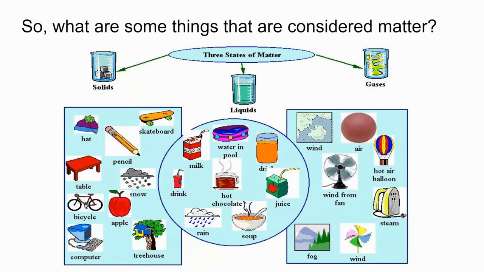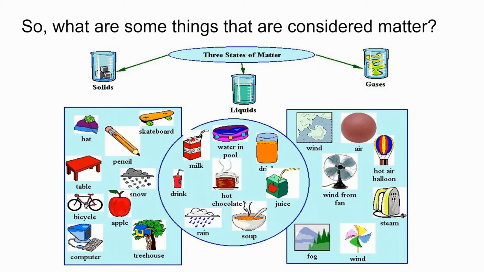So, what are some things that are considered matter? We have three states of matter: solids, liquids, and gases. A couple examples for solids would be a hat, a table, a skateboard, a computer. Really any sort of solid object that you can pick up, touch, or hold. These are all considered matter.